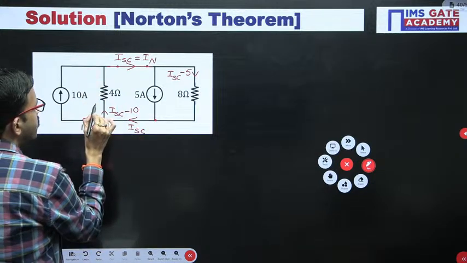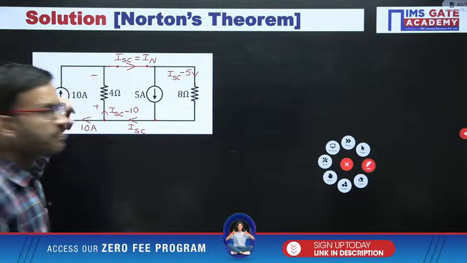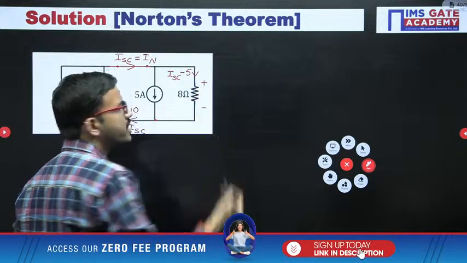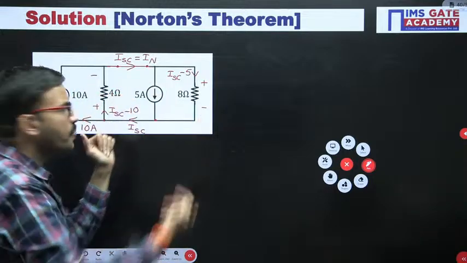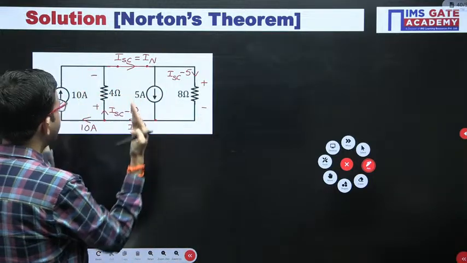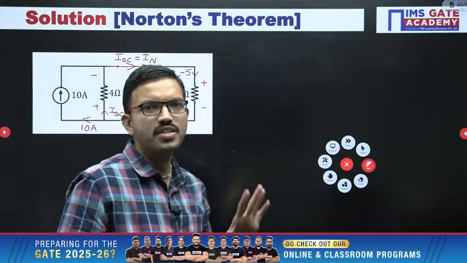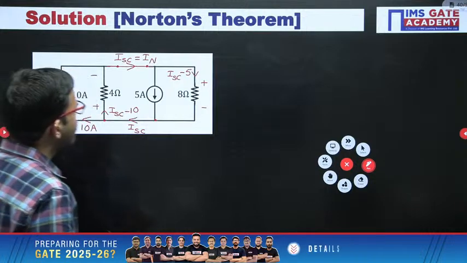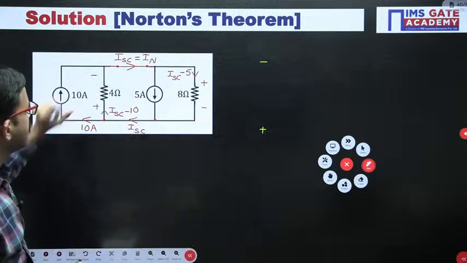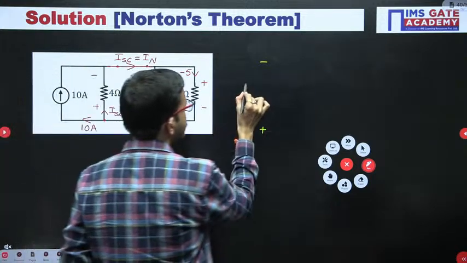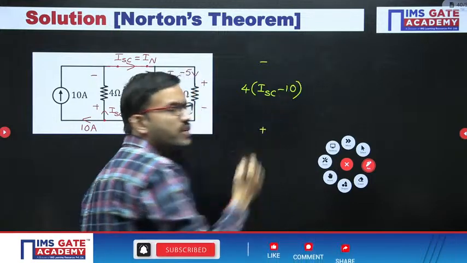Okay. Now after that just apply Ohm's law here, you are getting voltage. Similarly here you can apply Ohm's law, you are getting a voltage. Now this voltage should match, yes or no? Because here 4 ohm resistor, 10 ampere, 5 ampere, 8 ohm, all are connected in parallel. In parallel voltage will be same, that's all. Okay. So just here I am applying Ohm's law. Here you are having polarities minus plus. Okay. Then 4 into ISC minus 10.